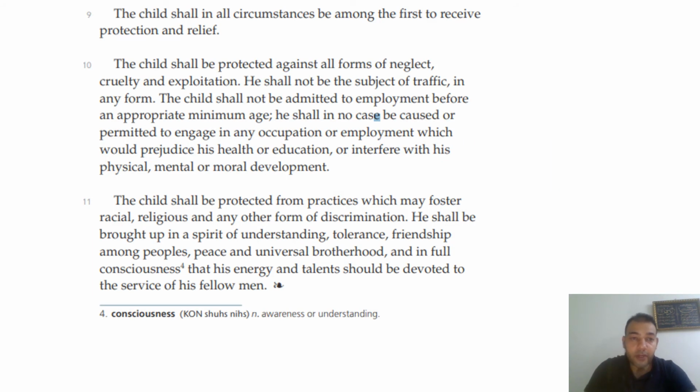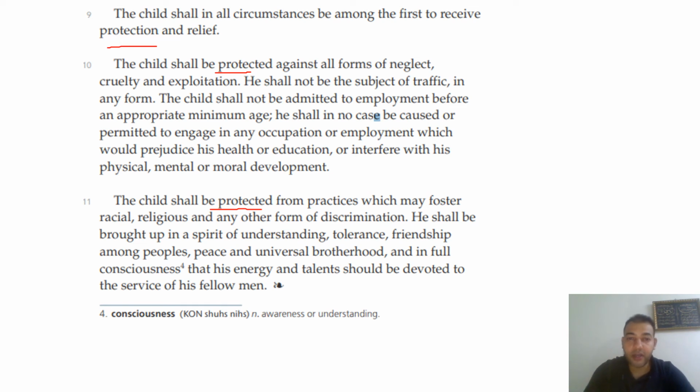Okay, the last part in this topic is that if you look, you will find that here the children shall be protected, and here also should be protected. So protection is one of the major things the United Nations is looking for. Also here, children shall in all circumstances be among the first to receive protection. So it's important, it's number one, the child being protected from any kind of harm.